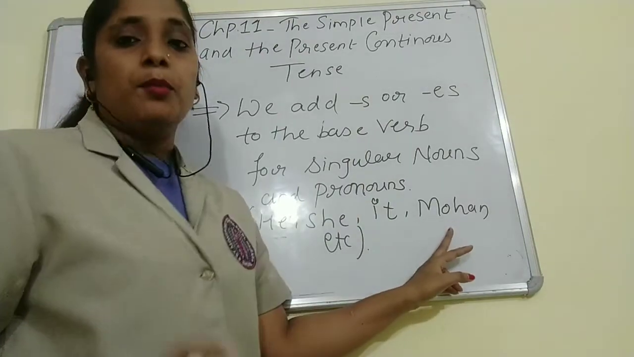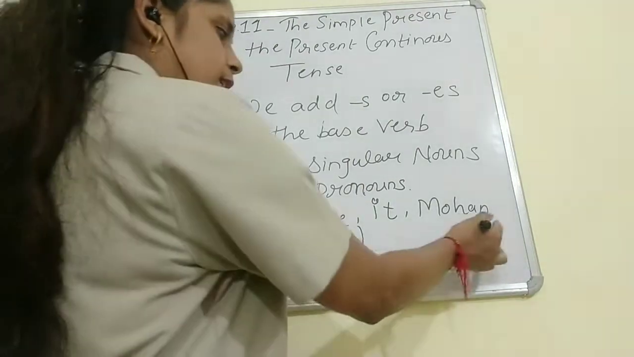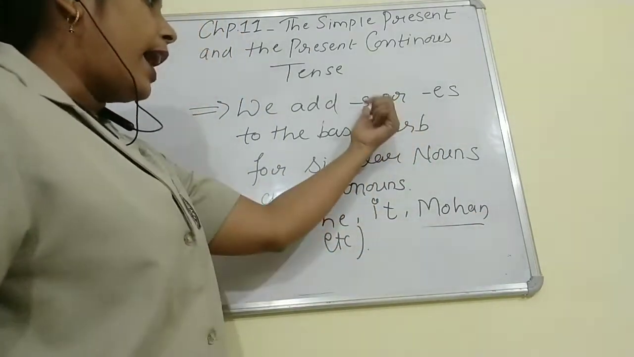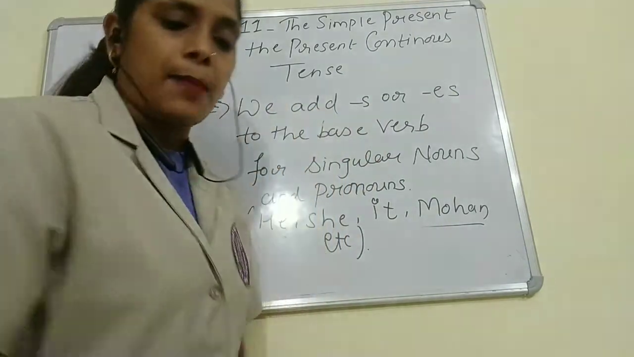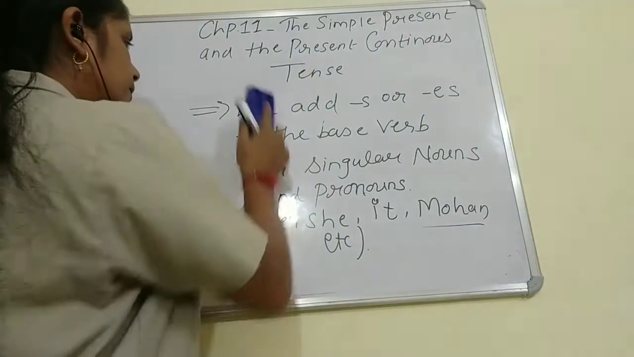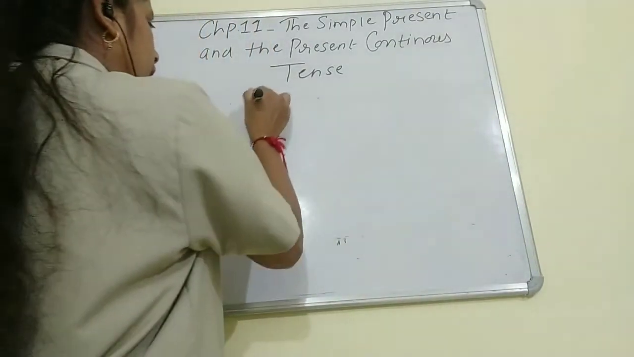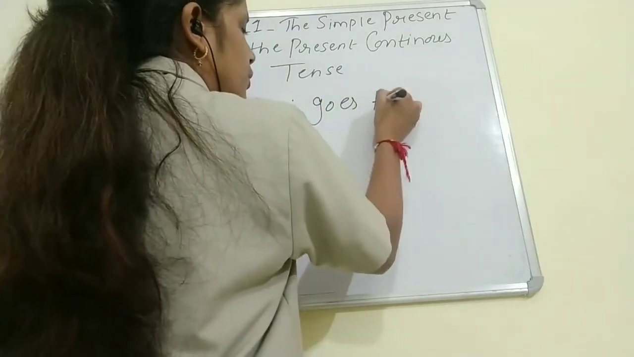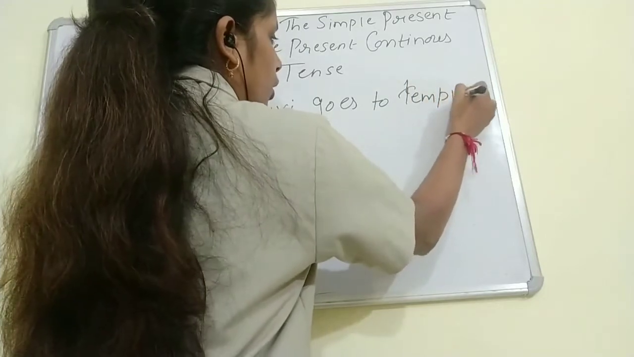Now Mohan. Mohan is the name of a boy. So with this noun also we will add s, es, ies to the verb. For example, see here, children. Ravi goes to temple.